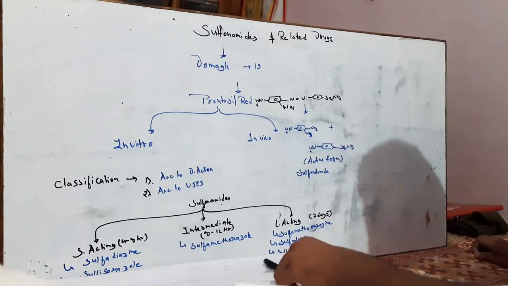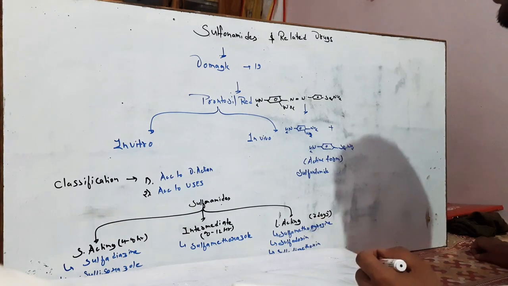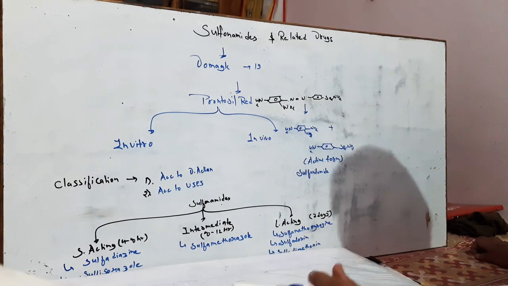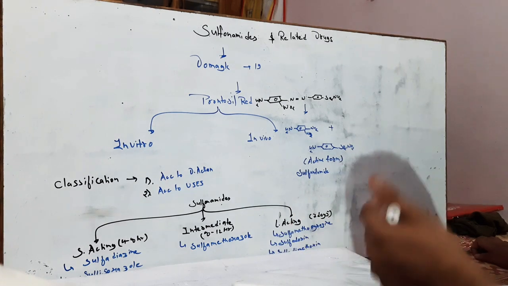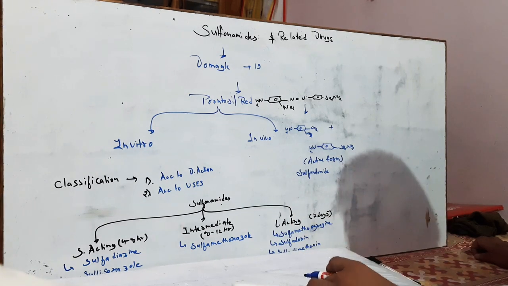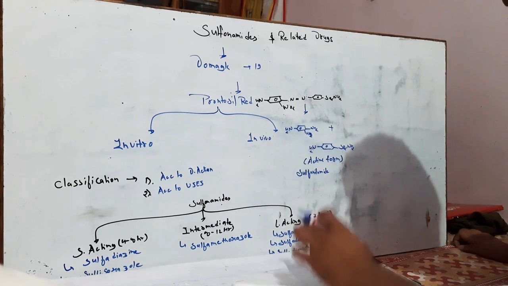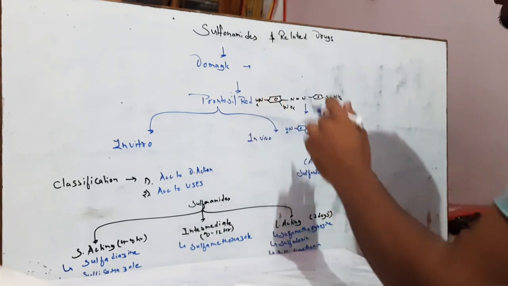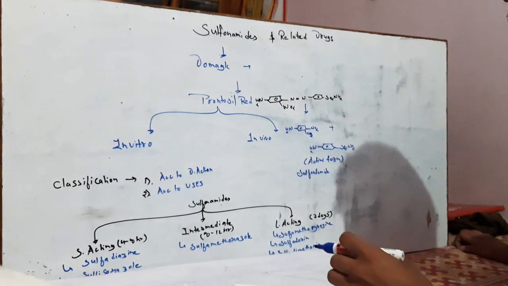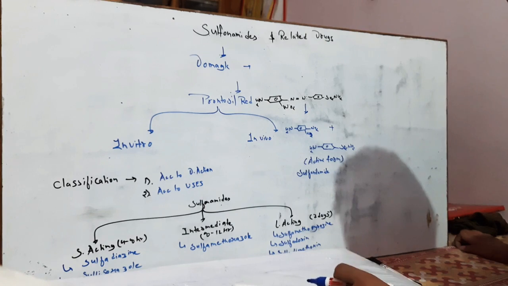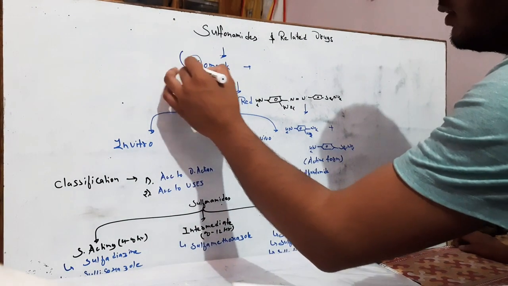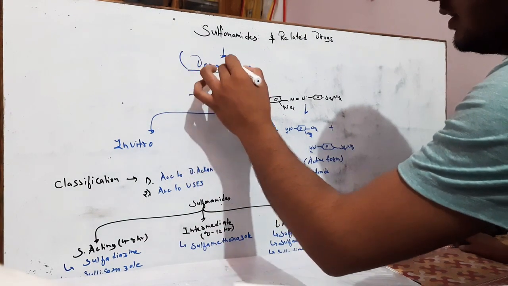Here I will discuss the sulfonamides and related drugs. Sulfonamides are among the most important types of antibiotics, and these are derivatives of sulfonamide. The discovery of the sulfonamide was done by the scientist Domagk, and this is the scientist who